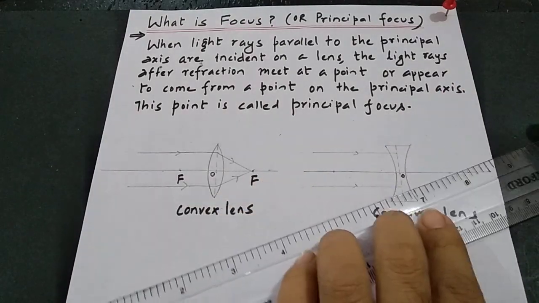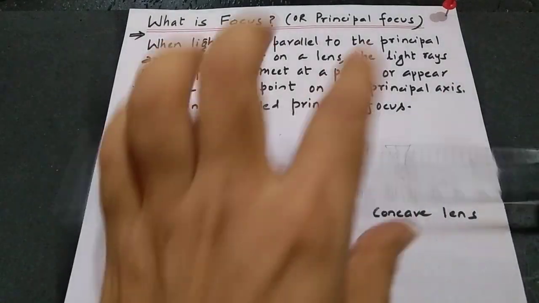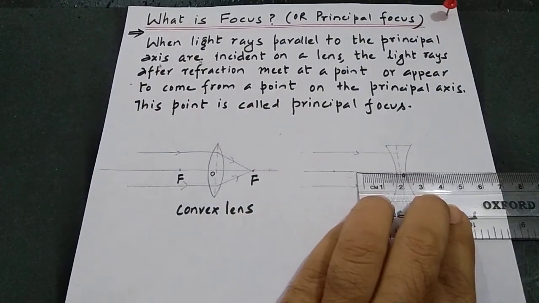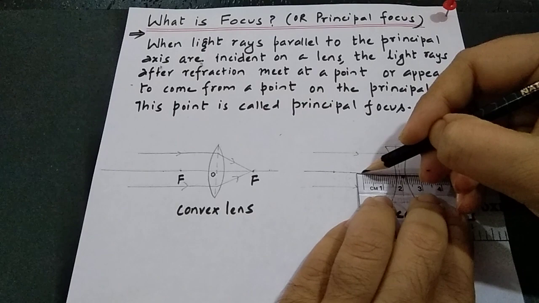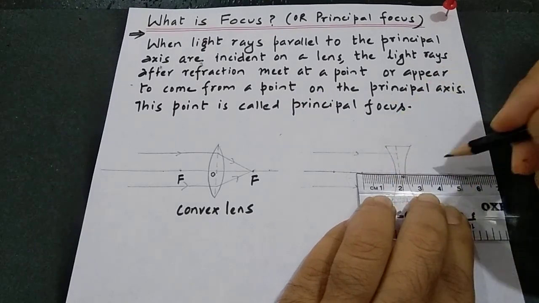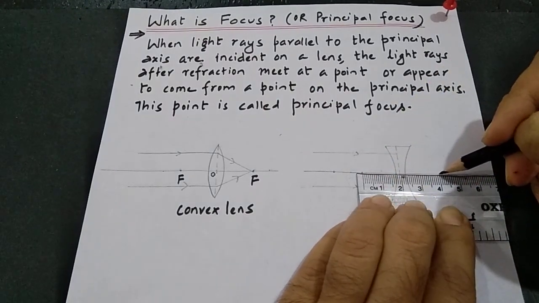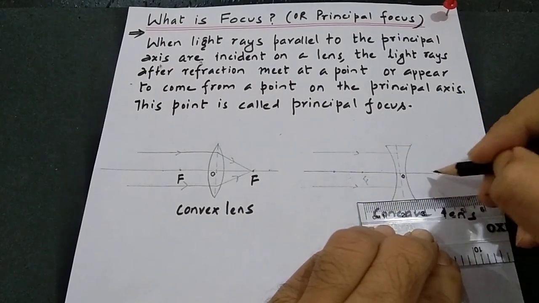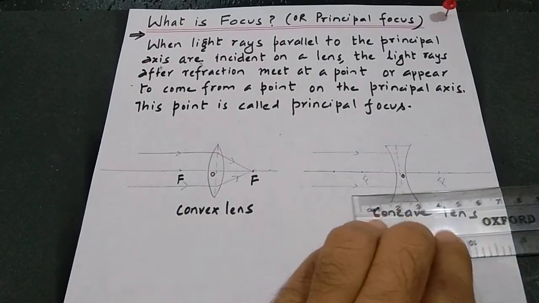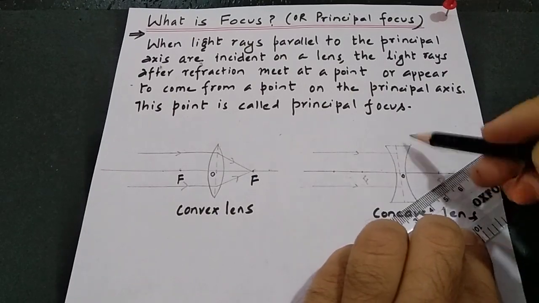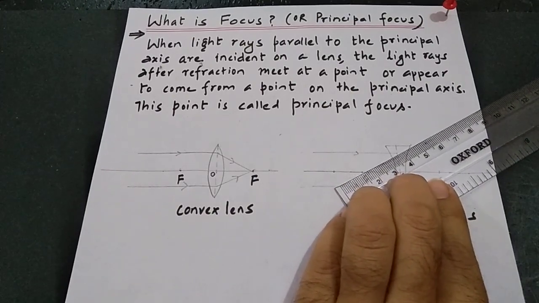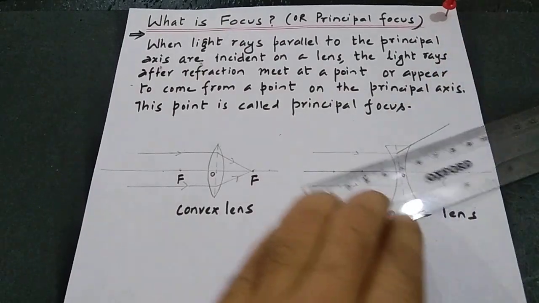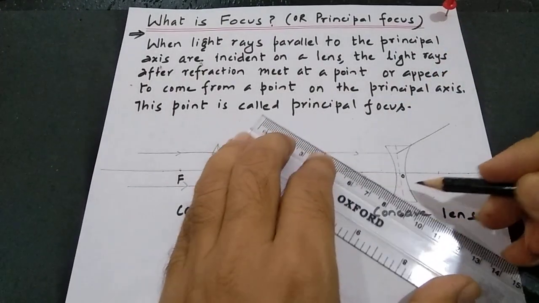Let's make the focus here first. For my convenience, I will make the focus at 2 cm. This is a biconcave lens, so the focus is on either side of the lens. The light rays after refraction, which means this concave lens diverges the light rays. These are the diverging light rays. I will draw the diverging light rays.